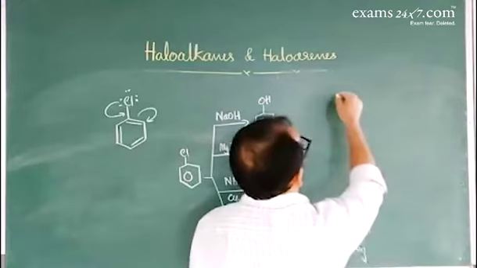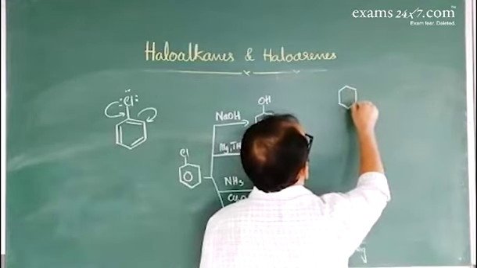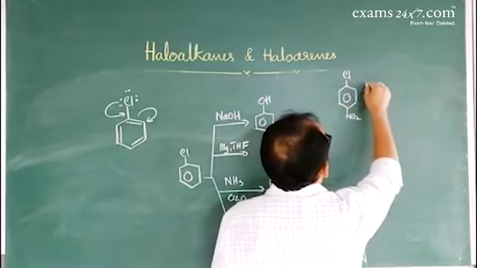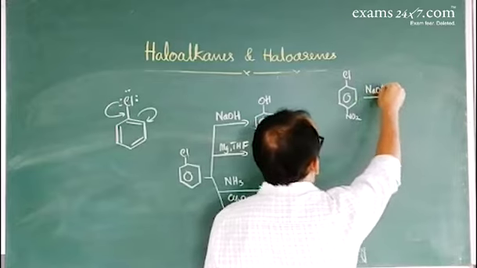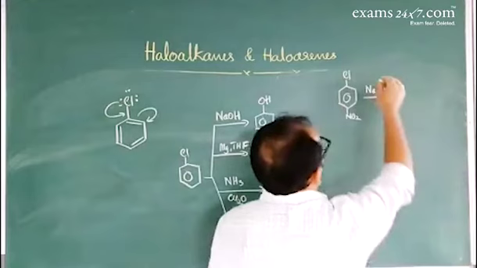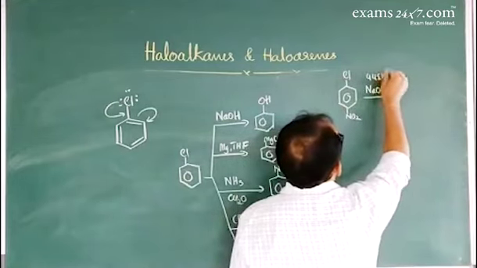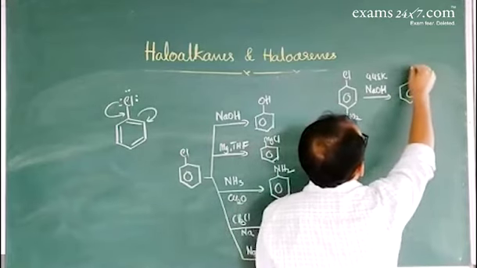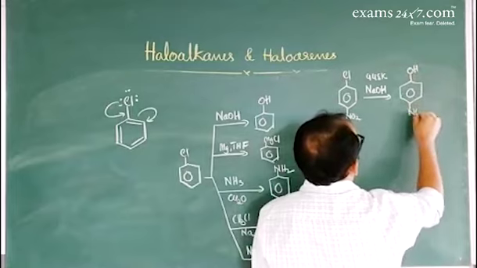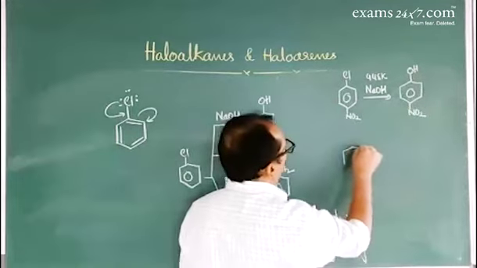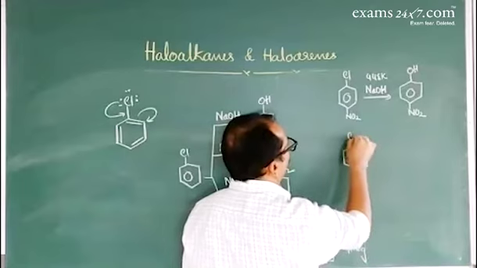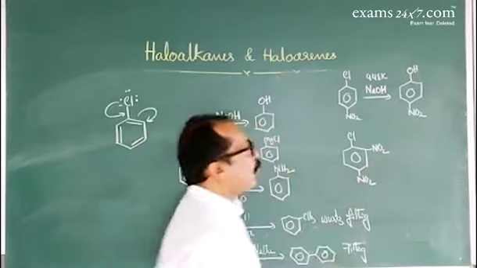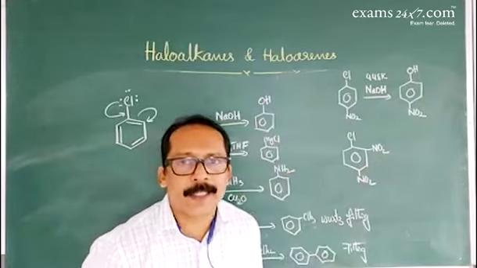Now just look at the example, the chlorobenzene derivative para-nitrochlorobenzene. This reacts with sodium hydroxide at around 443 Kelvin. The chloro group is replaced by an OH group. Para-nitrophenol is formed. Now, in the next compound, the number of electron withdrawing groups increases. There are 2 nitro groups. As the electron withdrawing groups increase, the reactivity increases.